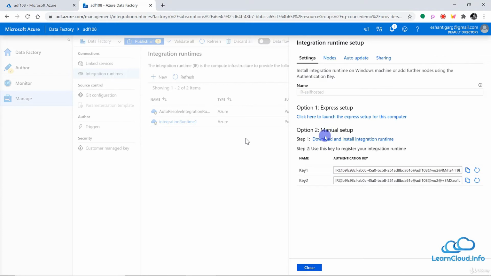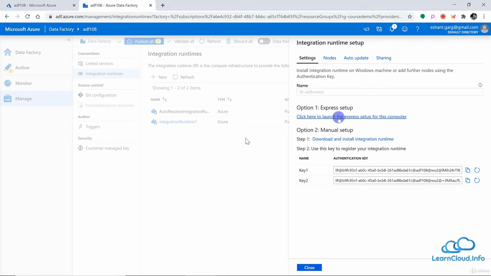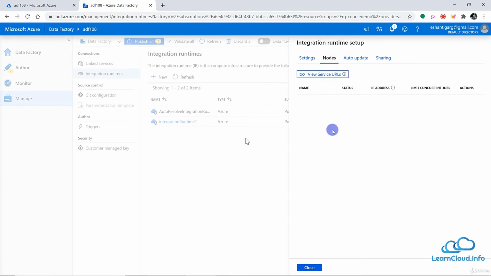And then once you install it, if you go to the nodes, which basically means your laptop or your on-premises system where you installed it, you can see all the nodes here where you have installed this integration runtime. So basically the point is you can install the same integration runtime in more than one system, and I think a maximum of 4 you can do that.